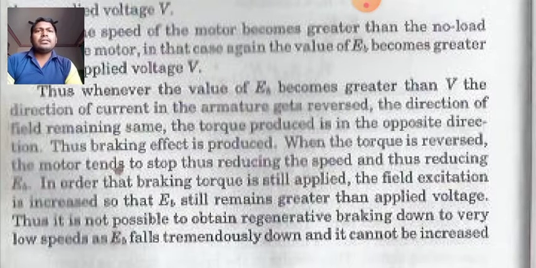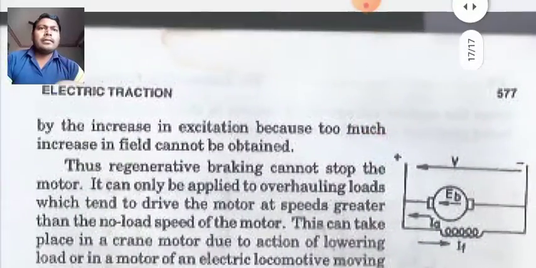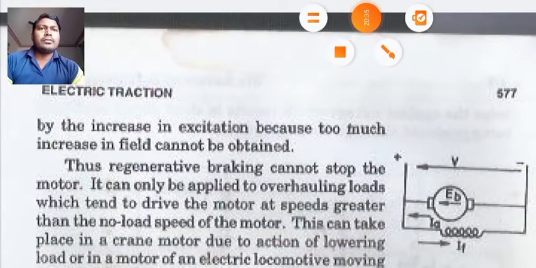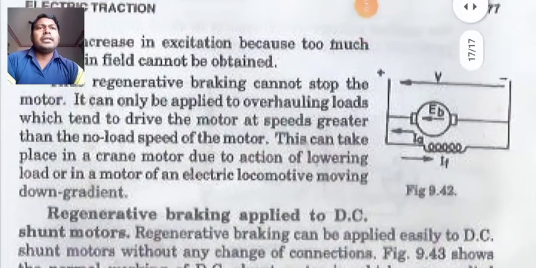When the torque is reversed, the motor tends to stop, thus reducing the speed and thus reducing EB. In order that braking torque is still applied, the field excitation is increased so that EB still remains greater than applied voltage. Thus, it can be possible to obtain regenerative braking down to very low speeds as EB falls tremendously down. And it cannot be increased by the increase in excitation because too much increase in field cannot be obtained. Thus, regenerative braking cannot stop the motor.